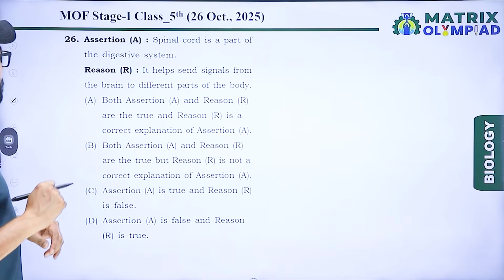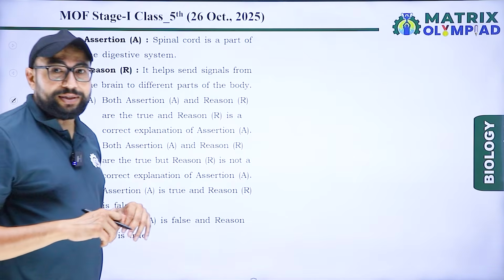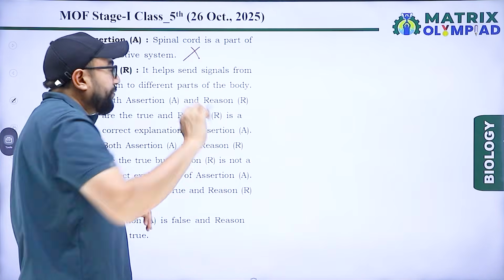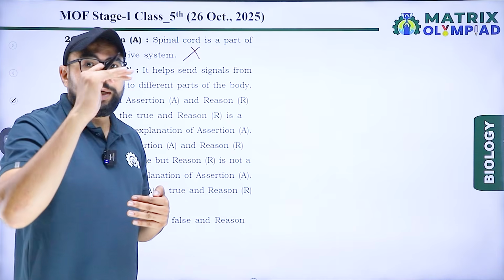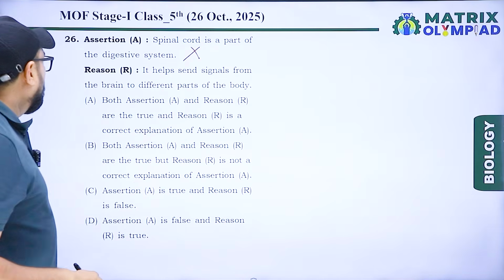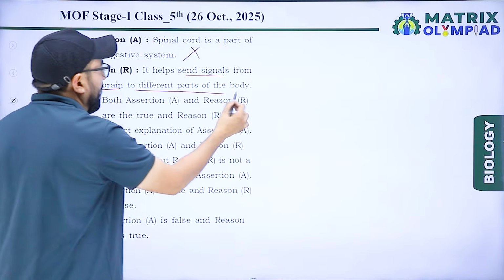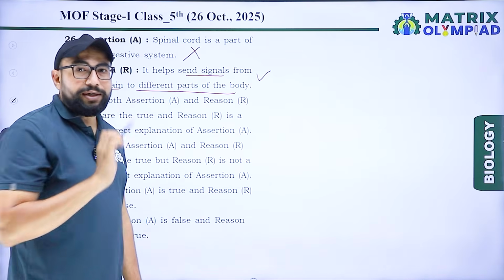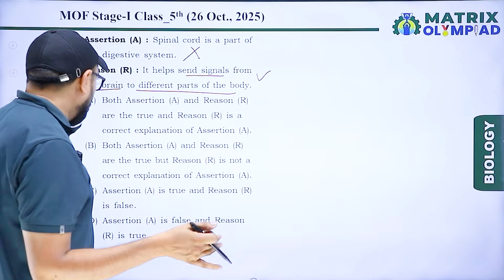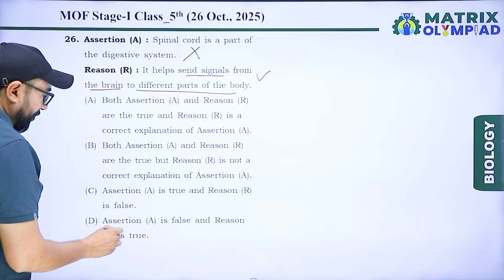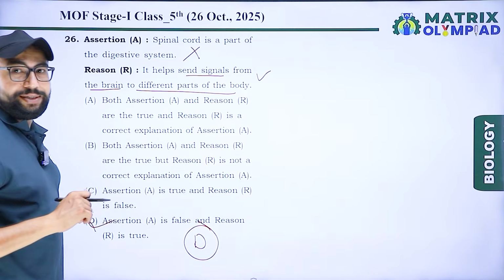Next, assertion and reason. Spinal cord is a part of the digestive system? No. It is a part of the central nervous system, related to the nervous system. Reason: it helps send signals from brain to different parts of the body. Right, the reason is right. Assertion is wrong and reason is right. According to the options, assertion is false. Option D is correct for this question.